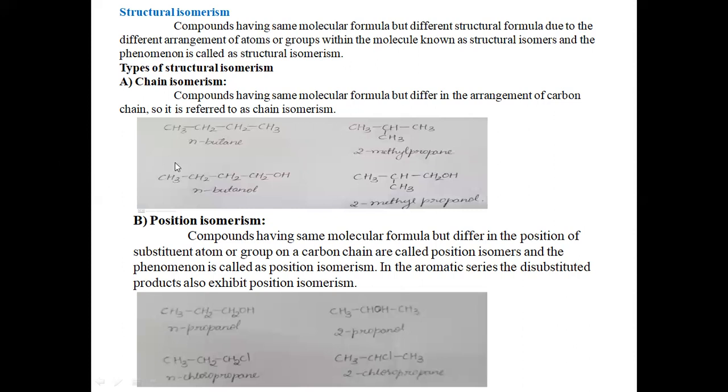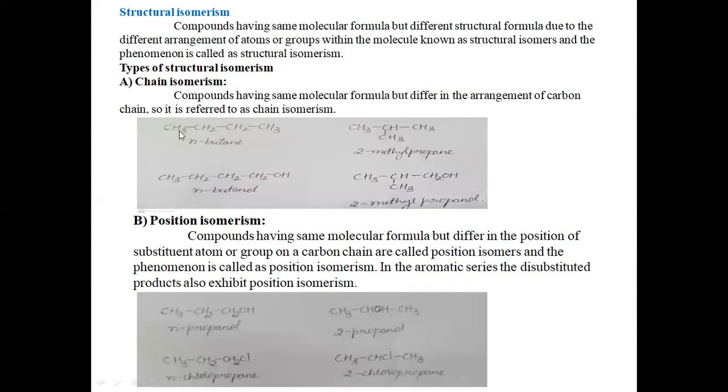For example, n-butane and 2-methyl propane exhibit chain isomerism. Both have the same molecular formula.